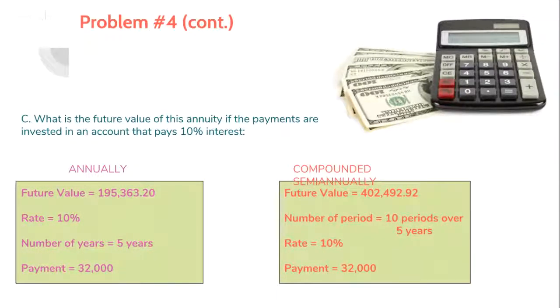4C asks, what is the future value of this annuity if the payments are invested in an account that pays 10% interest. The future value is $195,363.20 when compounded annually, and $402,492.92 when compounded semi-annually.